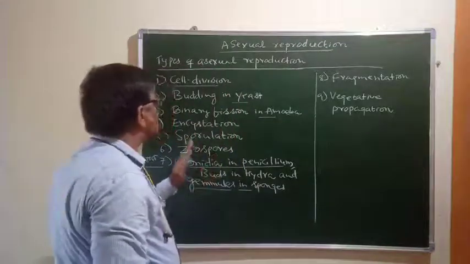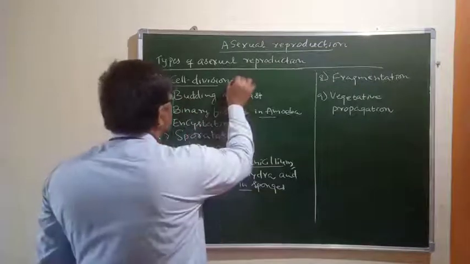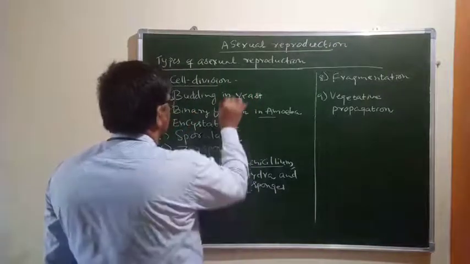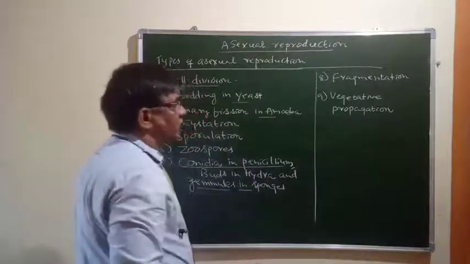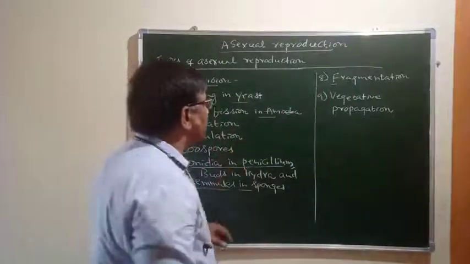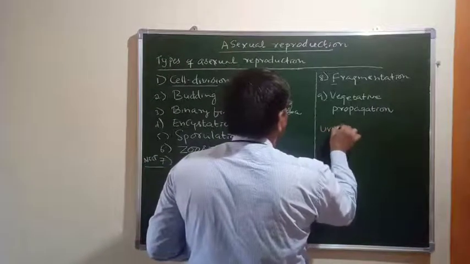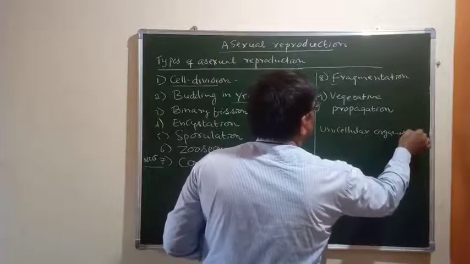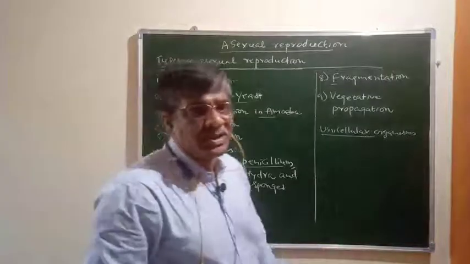Before that, we have to understand that cell division occurs in some organisms, particularly unicellular, single-celled organisms. Budding in yeast, binary fission in amoeba, all these methods of reproduction up to fragmentation, these asexual reproductions occur especially in unicellular organisms. This is what you have to understand.